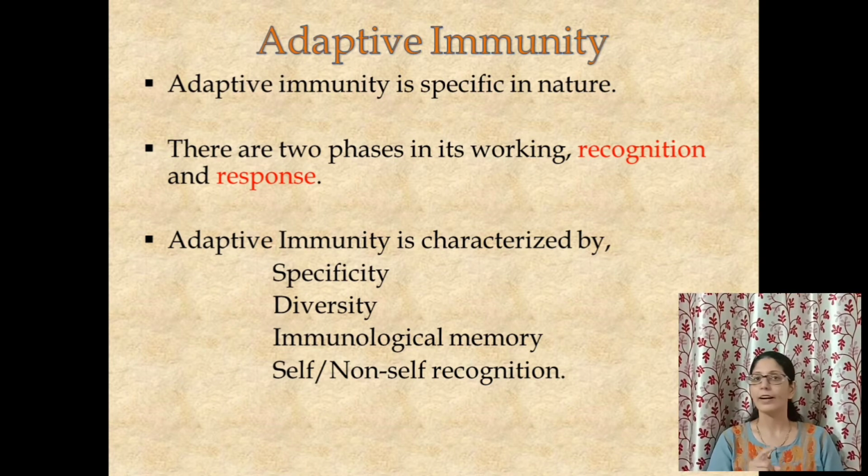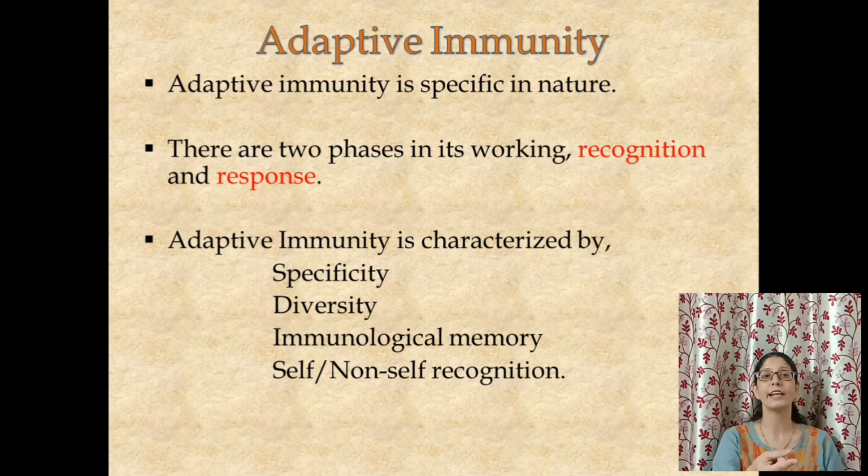But adaptive immunity will identify that this is E. coli and it will have a specific mechanism, a special weapon, to kill E. coli, and it will have a specific weapon to kill the Salmonella. That means specificity. Adaptive immunity is specific, meaning that it kills its pathogen after understanding what this pathogen is, whether it's a bacteria, a fungi, or an amoeba.